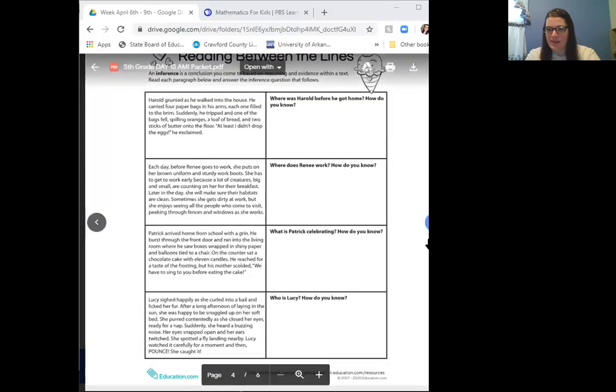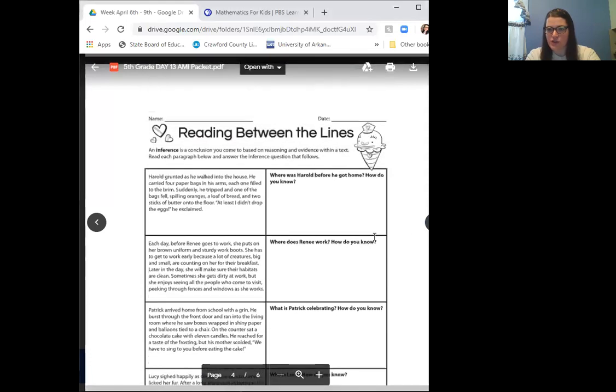another worksheet to look at, and I'll share the screen again so that we can look at it together. Okay, so this is for your reading, this is option 3. It says reading between the lines. It says an inference is a conclusion you come to based on reasoning and evidence within a text. It says read each paragraph below and answer the inference question that follows.